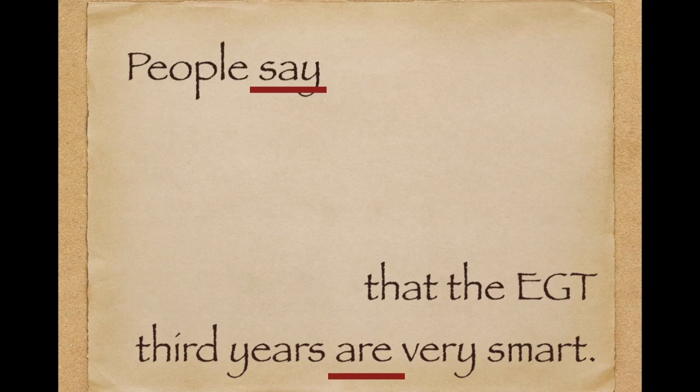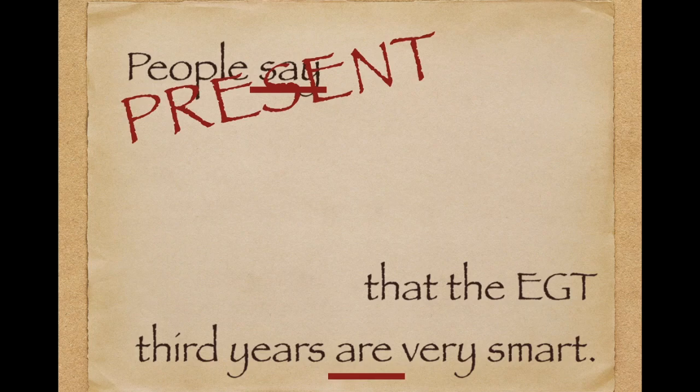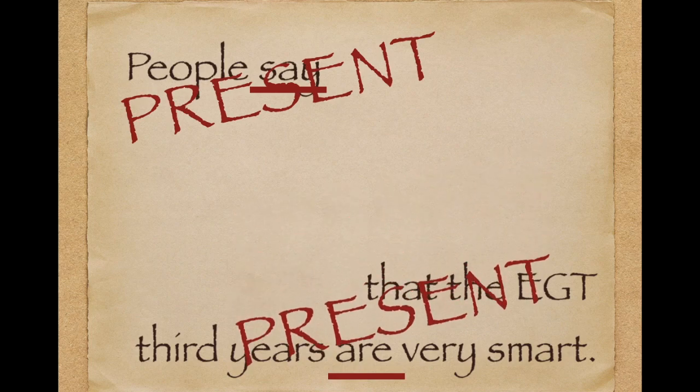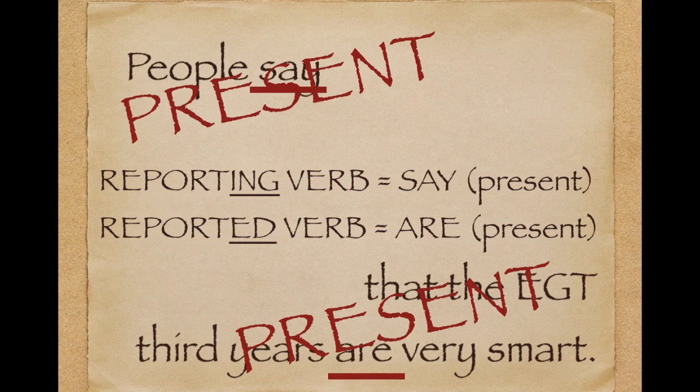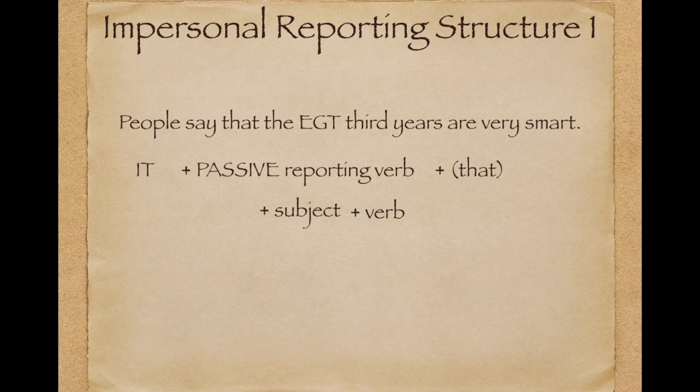And it will help you if you can identify with every sentence both of these verbs, which one is the reporting verb, which one is the reported verb, and what tense each verb is in. This is a really easy one. The reporting verb is in present tense. People are saying it now. And the reported verb is also present tense. It's something people know that is true right now. So, one more time, we have our reporting verb, which is say, in the present tense. We have our reported verb, are, which is also present tense.